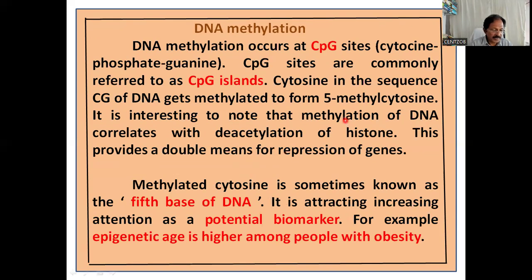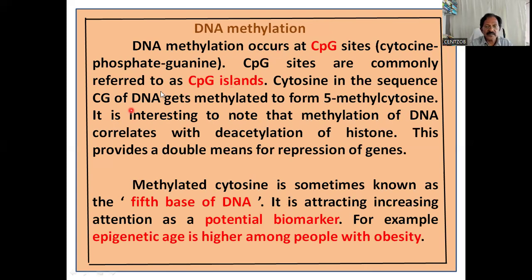Okay. The DNA methylation. We will study this DNA methylation in the role of chromatin in gene expression. But here, DNA methylation has a correlation with the deacetylation of histone. That is why I mentioned DNA methylation here. DNA methylation occurs at CpG sites, that is cytosine phosphate guanine. CpG sites are commonly referred to as CpG islands. So CpG islands are regions with a high concentration of cytosine guanine pairs linked by phosphate.